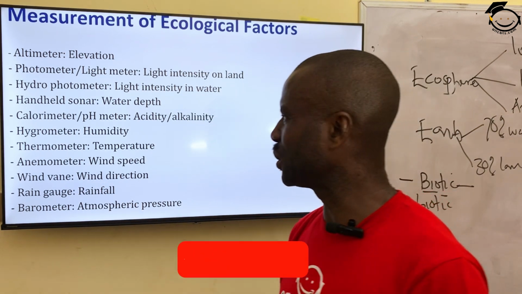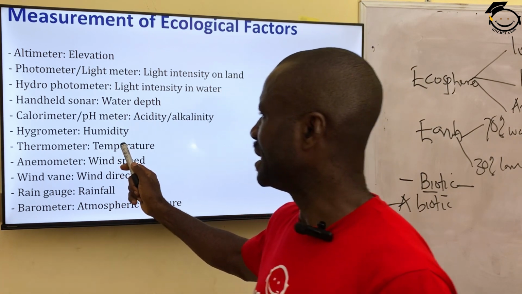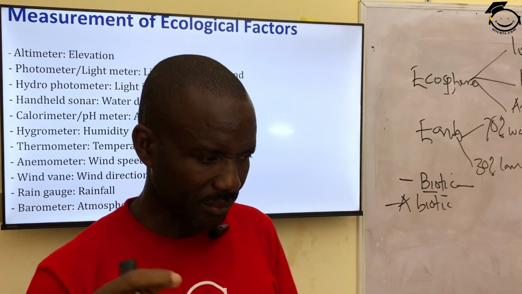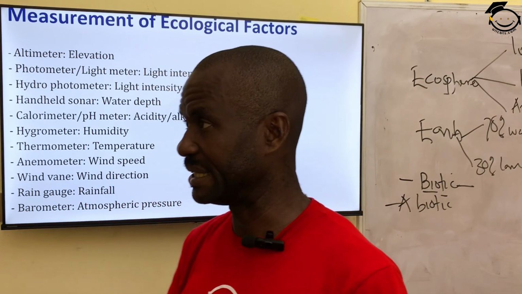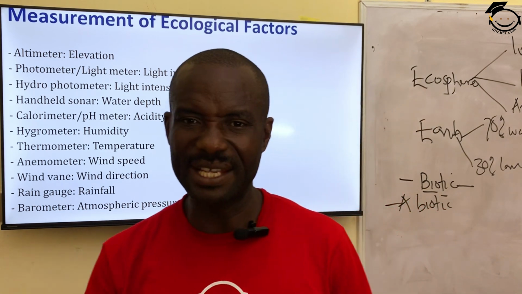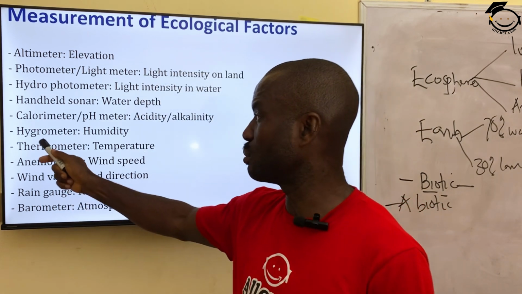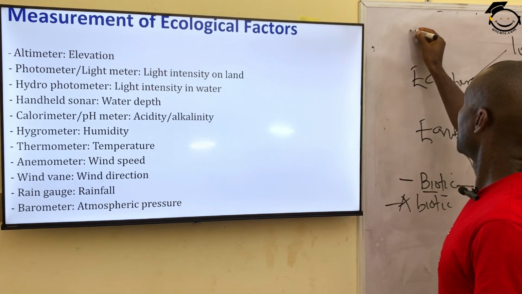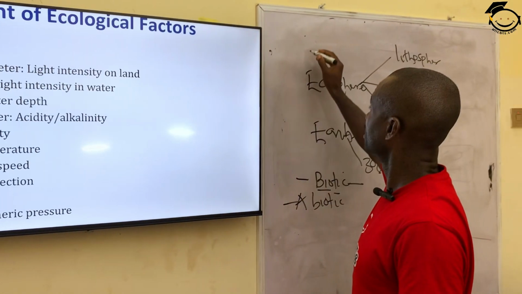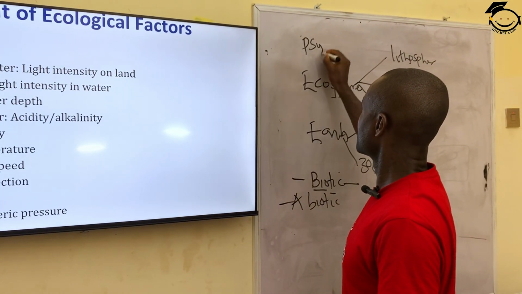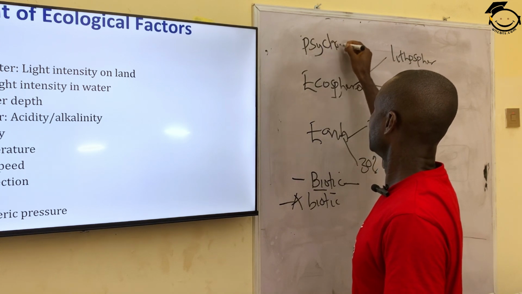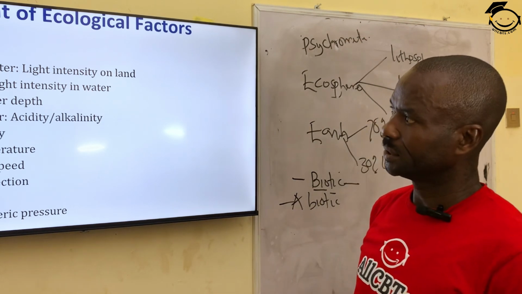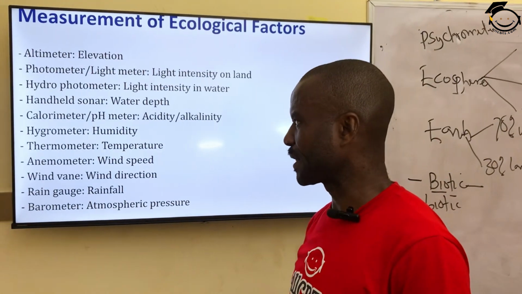Hygrometer measures the amount of humidity. Humidity simply means the amount of water in air. The amount of water suspended in air is called humidity. So it can be measured by an instrument called hygrometer or psychrometer. Psychrometer or hygrometer. Then the next one is thermometer.